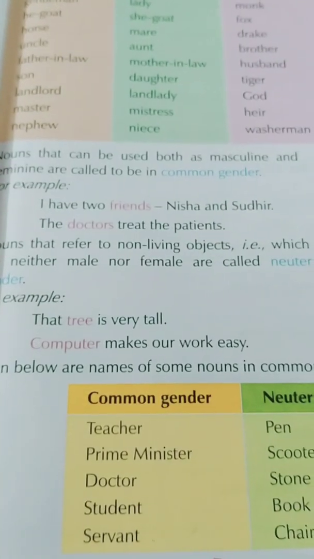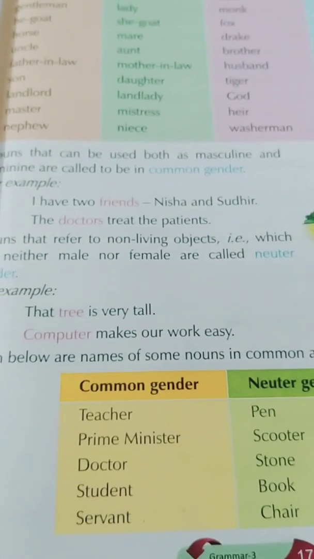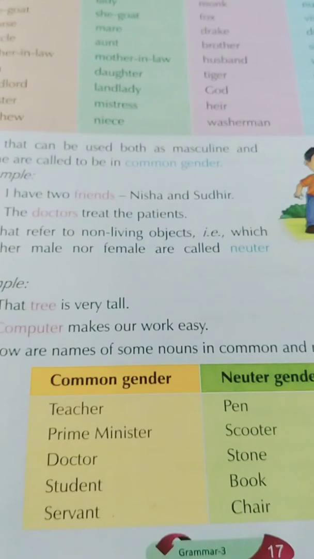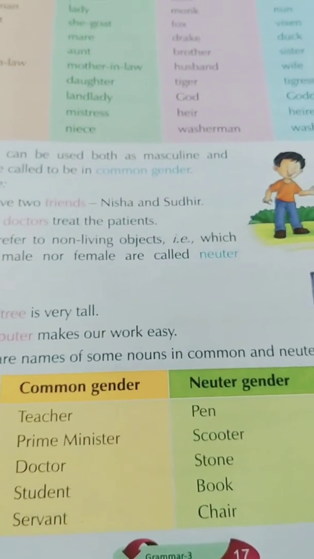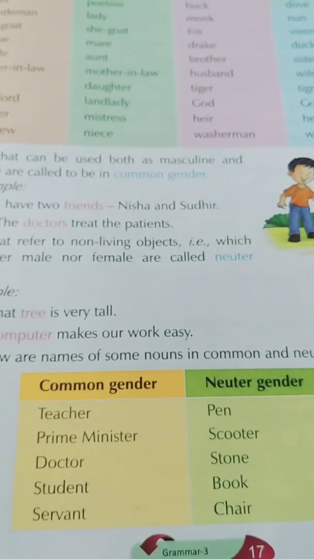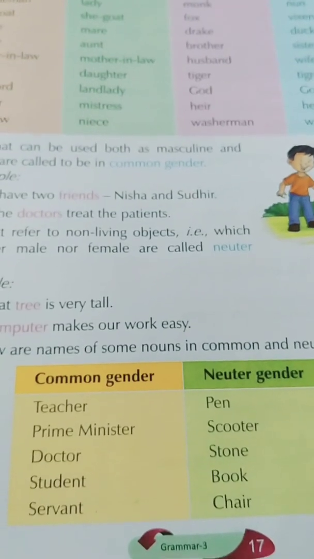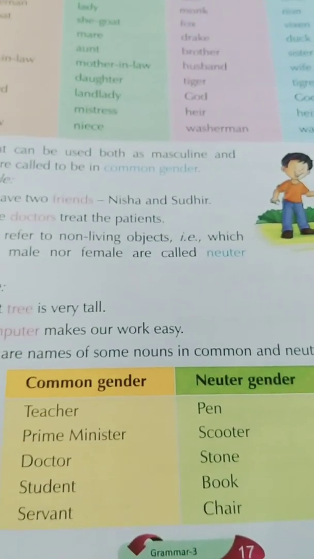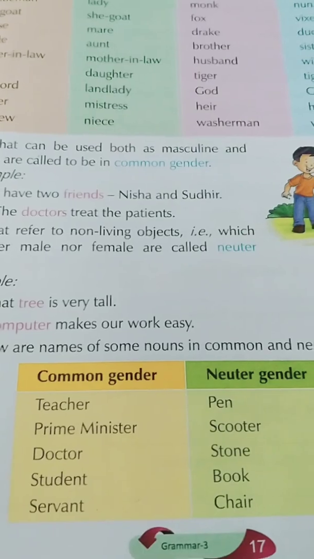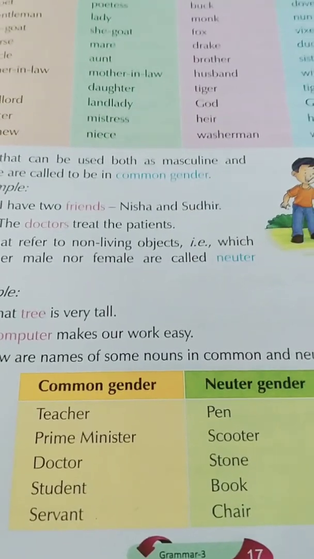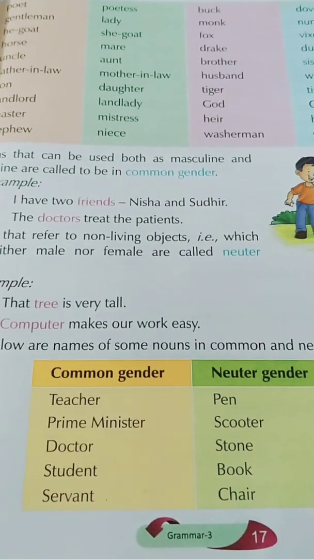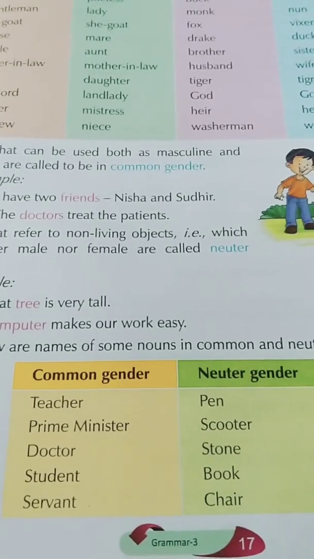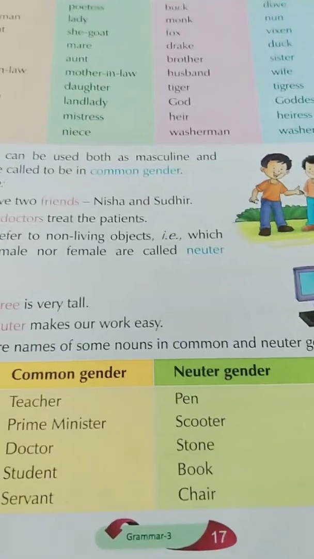So see some examples of common gender: teacher, prime minister, doctor, student, servant. Neuter gender: pen, scooter, stone, book, chair. These are all non-living things. Okay, hope you all have understood the chapter.